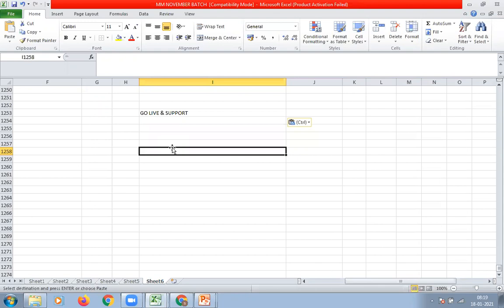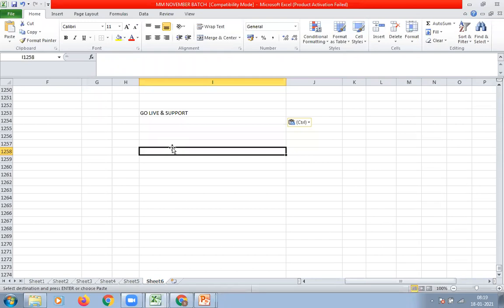Then once the go live is over, we have to provide support to end users. Support in the sense, we have to give proper training to the end users, because they are new to the SAP system, right? Before implementation, they didn't know what SAP is. After implementation, we have to give rigorous training to the end users, like how to create a purchase order, how to create material, how to create vendor. Everything we have to teach so that they can use our system. If they don't know how to use the SAP system, it's of no use.